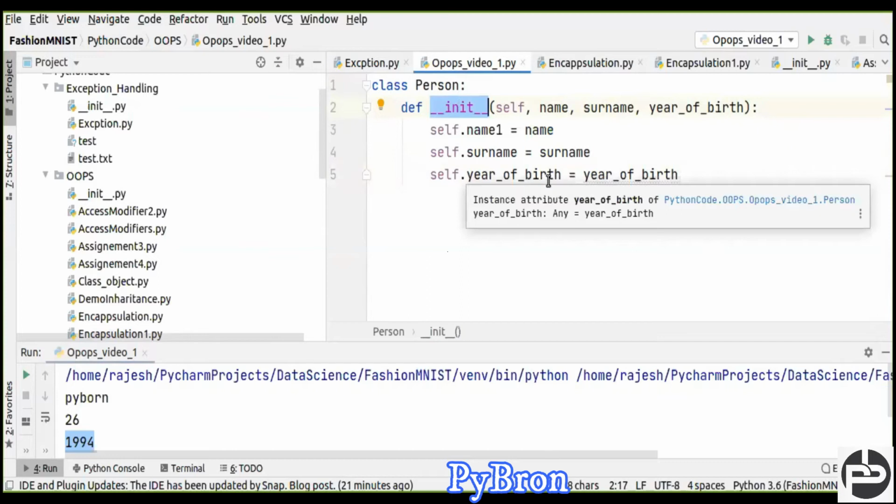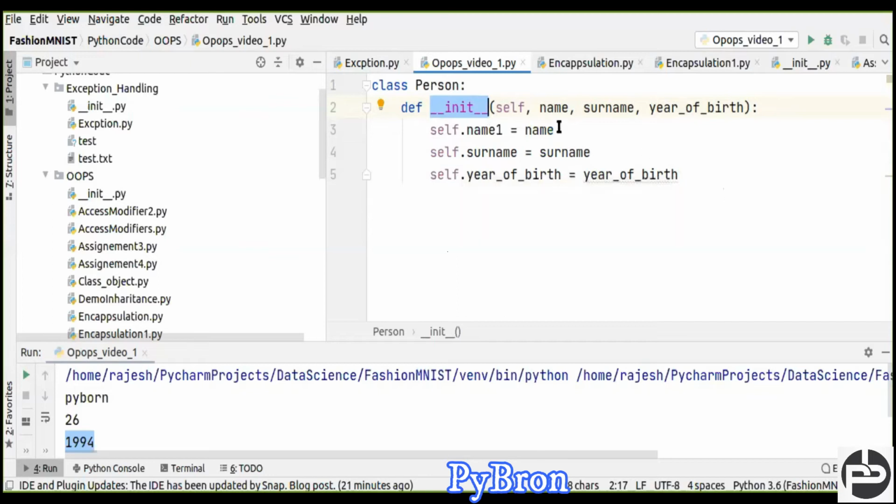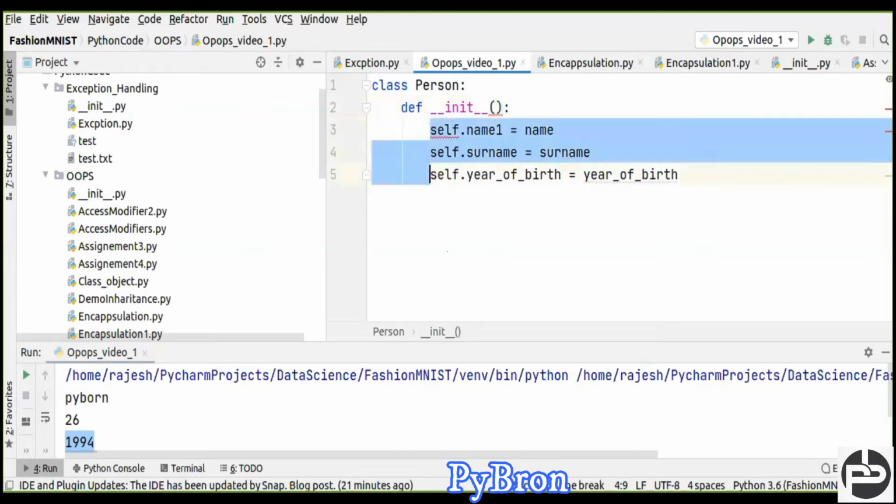Constructors are of two kinds. In Java, there is one parameterized and another non-parameterized. Similarly, in Python, constructors are also of two kinds. Before doing this, I would like to show you something. A constructor will be called automatically whenever you create the object. I can prove it. Give me some time, I'll prove it.